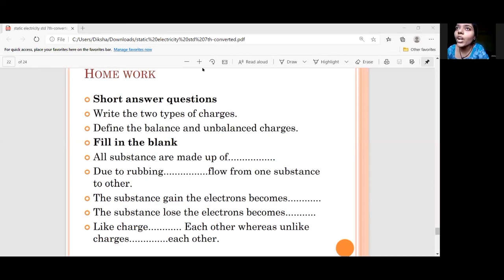Positive charges. I am saying, listen carefully. Beta, first listen carefully. High number of negative charges. Yes, negative charge.